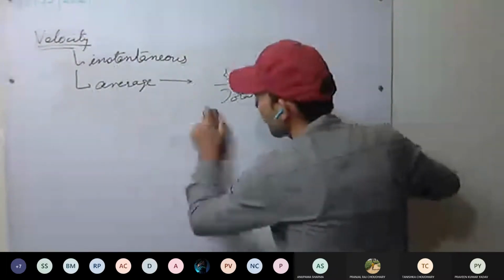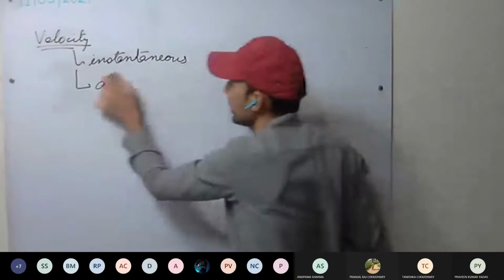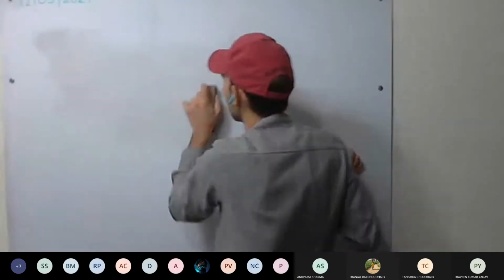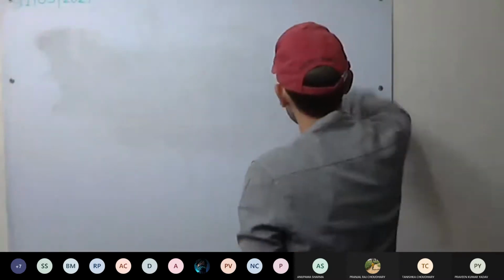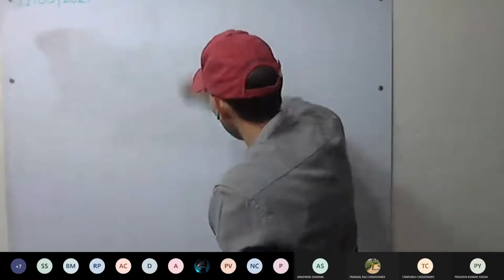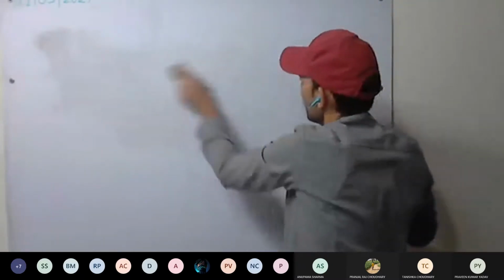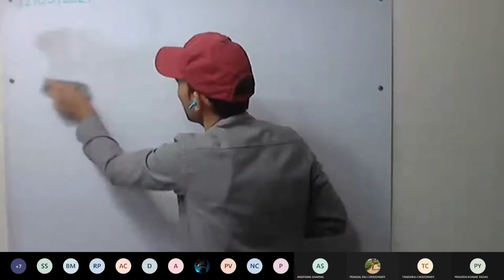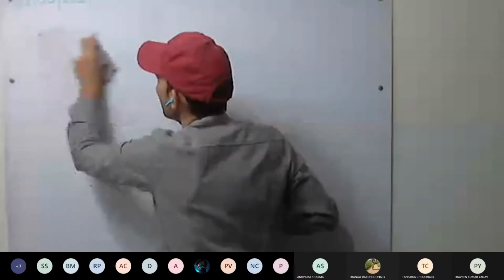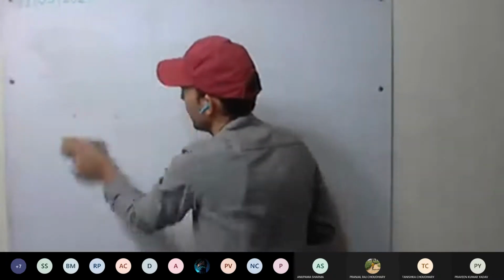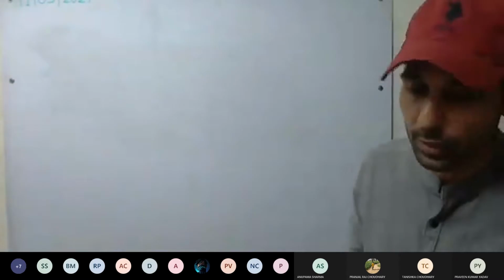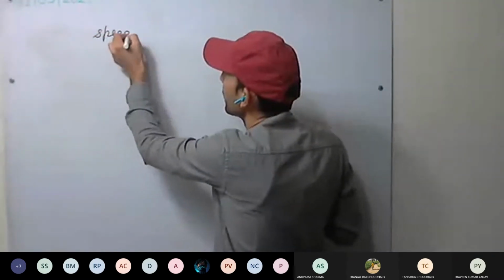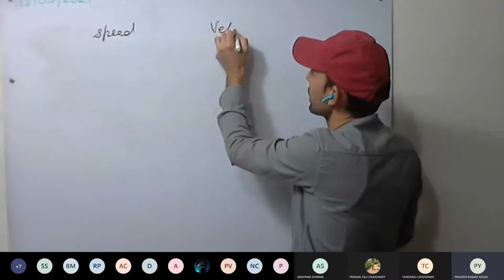Go through the distinctions once, we'll discuss them. What are the differences between speed and velocity? So first speed, and here velocity.